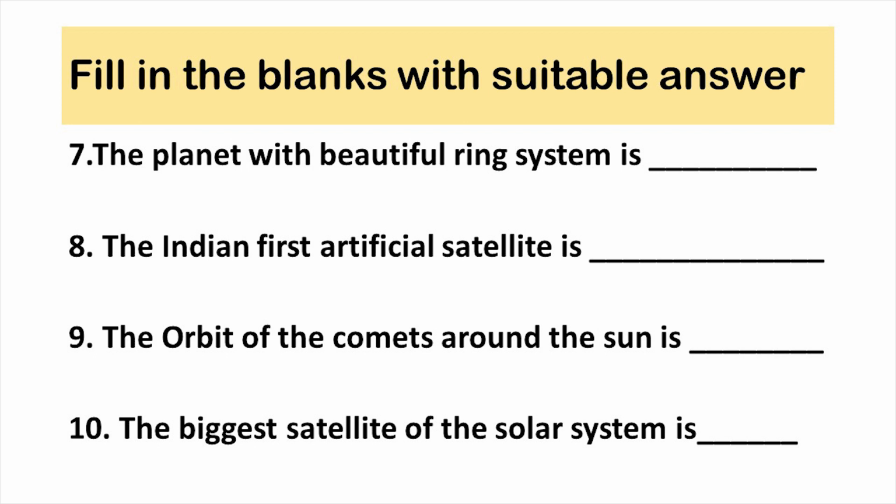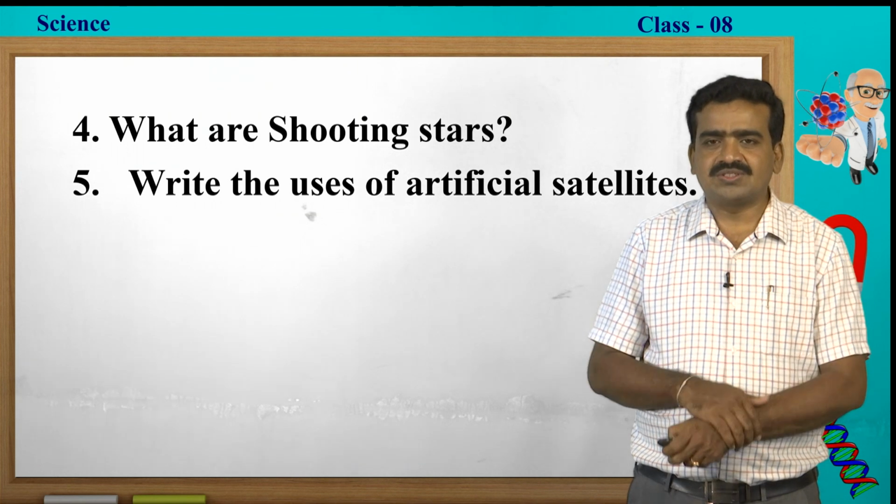The first Indian artificial satellite is blank. The orbit of the comet around the Sun is blank. The biggest satellite of the solar system is blank. So, these are the questions for your home assignment. Please write down the questions and write the answers.